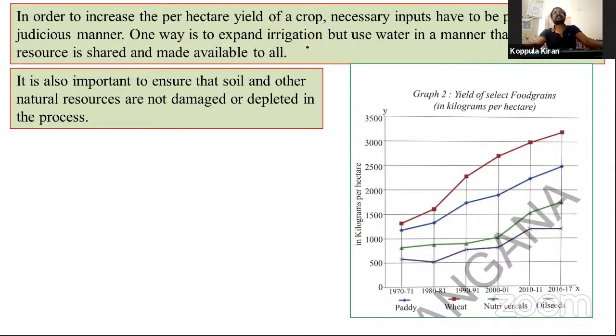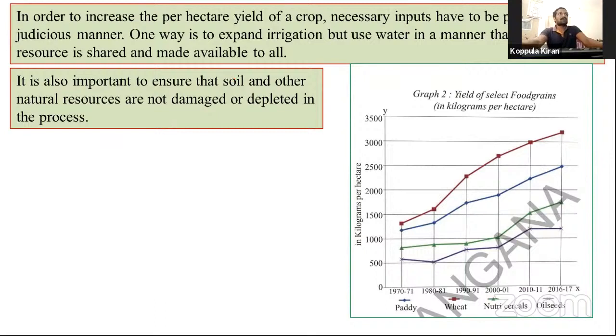One way is to expand irrigation, but use water in a manner that this vital resource is shared and made available to all. And another point is, it is also important to ensure that soil and other natural resources are not damaged or depleted in the process of cultivation.